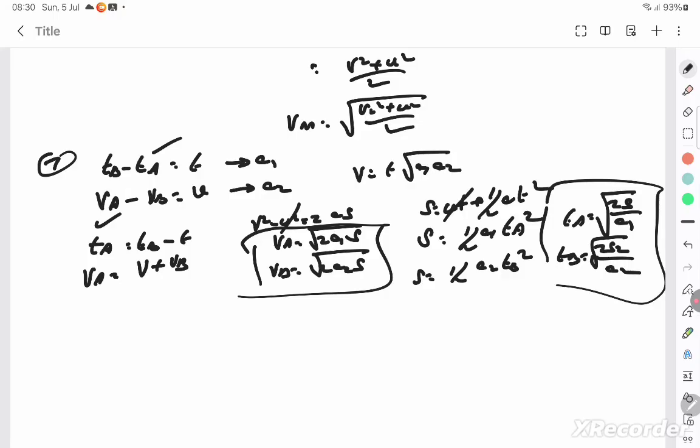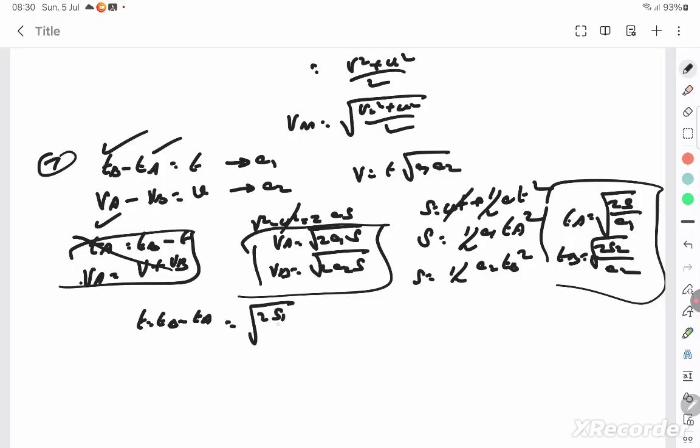So you can substitute them in T is equal to TB minus TA. What is TB? It is root of 2S by A2 minus root of 2S by A1, TA and TB substitution.